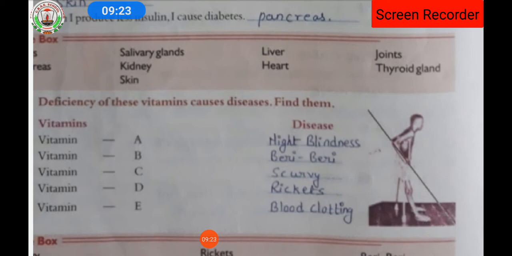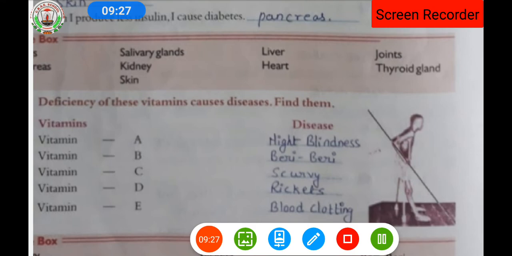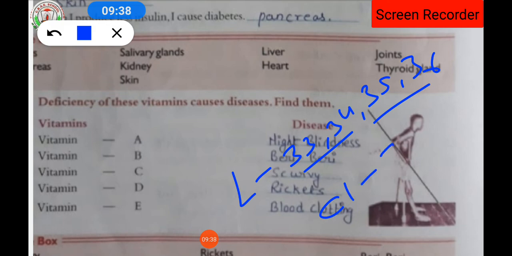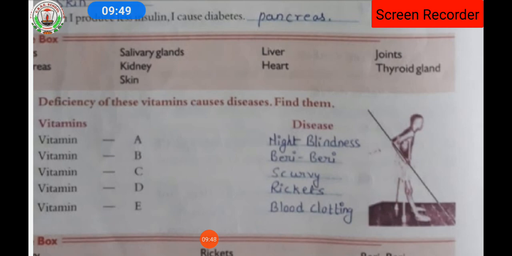So here we have completed lesson number 36. Hope you understood lesson number 36. Lessons 33, 34, 35 and 36, four lessons, are over from class 7th GK. This is the portion after the midterm exam that we have taken. Hope you have written the answers by seeing them from the screen.